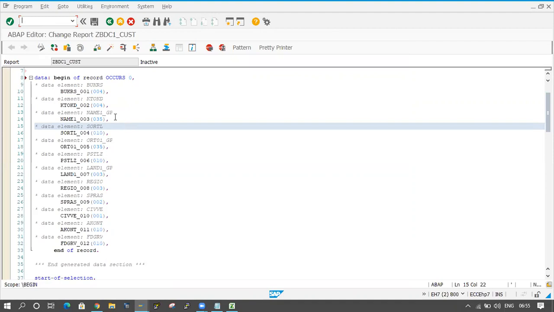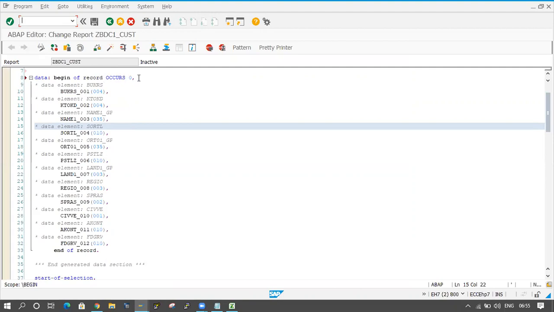So what I'm doing here, I am adding occurs 0. It is declared with DATA, not TYPES. DATA means automatically it will work like a work area, because I am declaring with DATA.